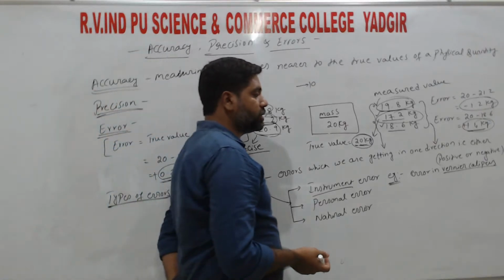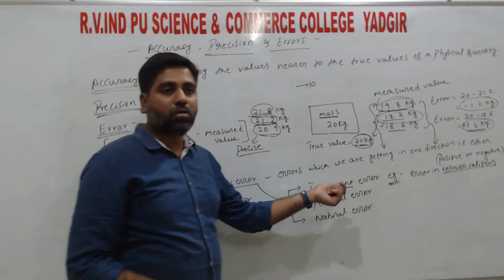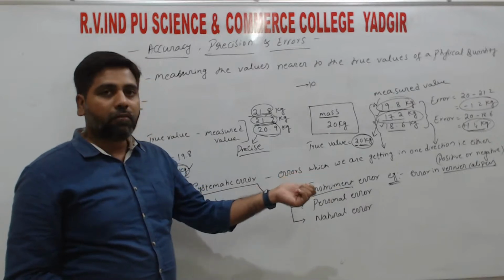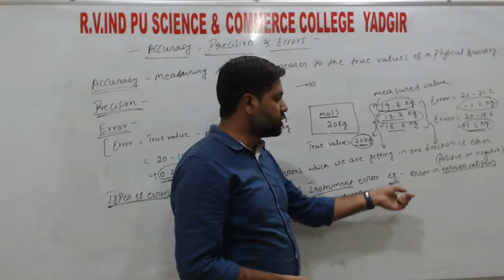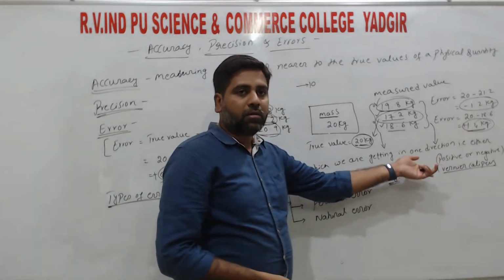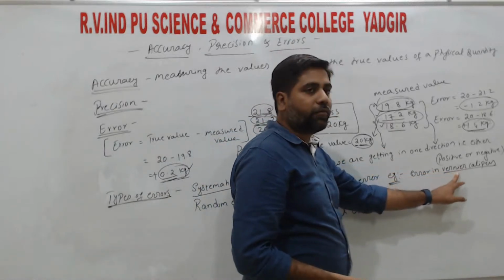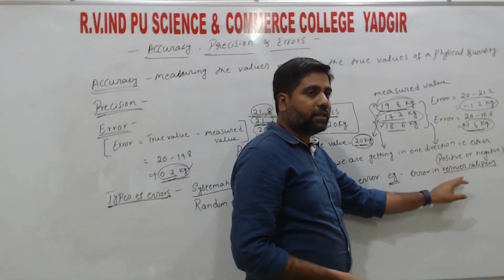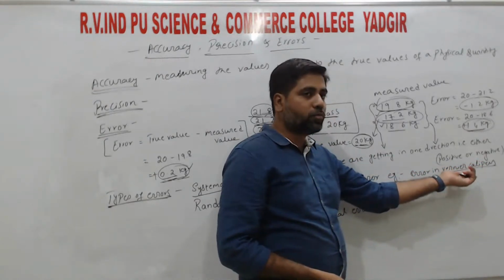Vernier calipers is a device used to measure length. Up to now you are using the centimeter scale and meter scale to measure the length, right? Here vernier calipers is an instrument used to measure the length, and we measure length, breadth and height using vernier calipers.